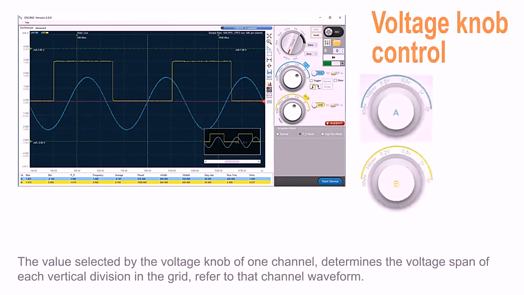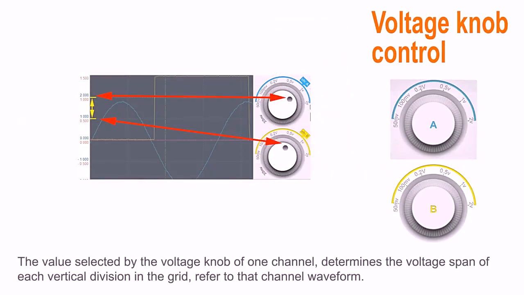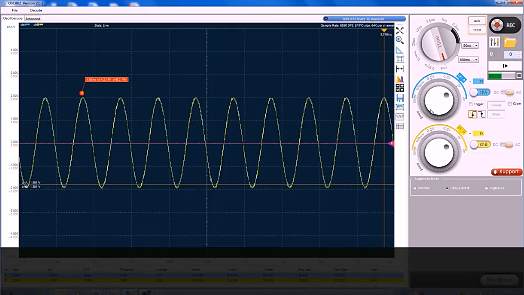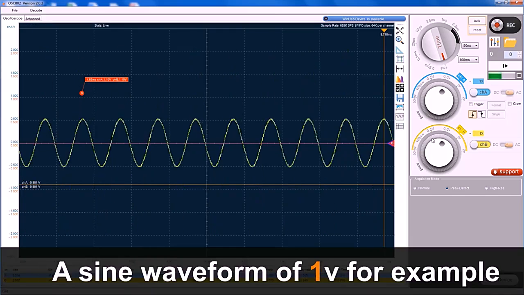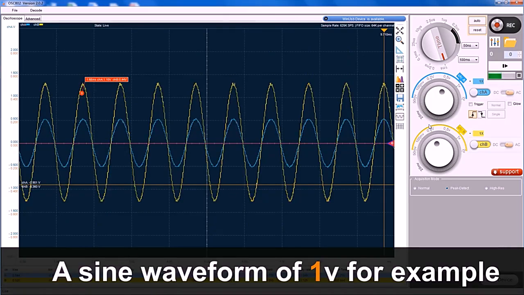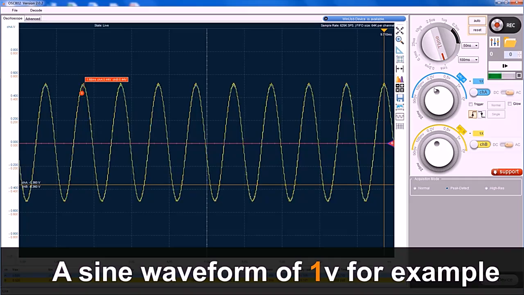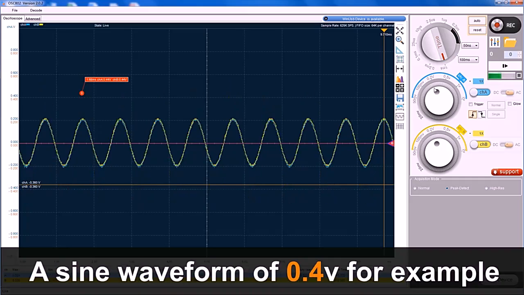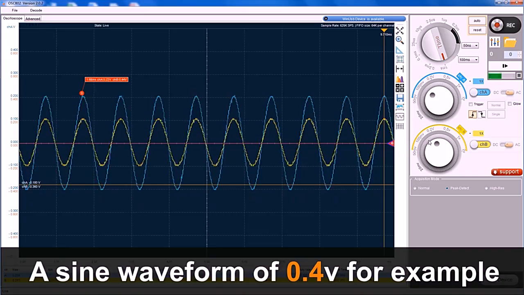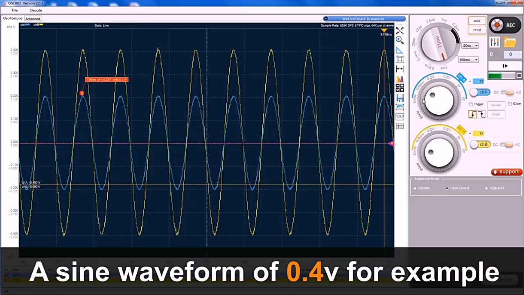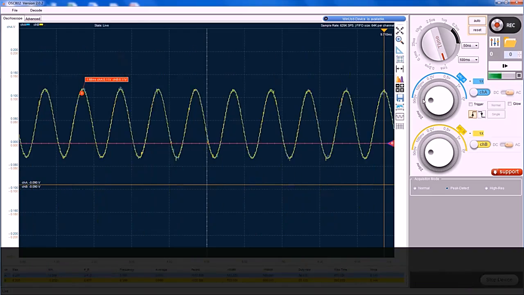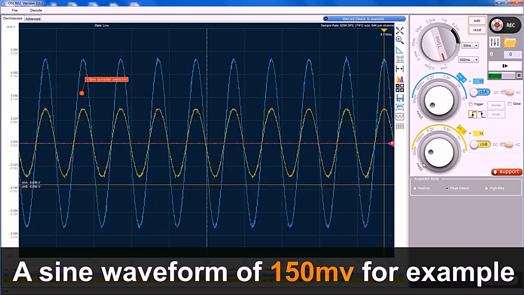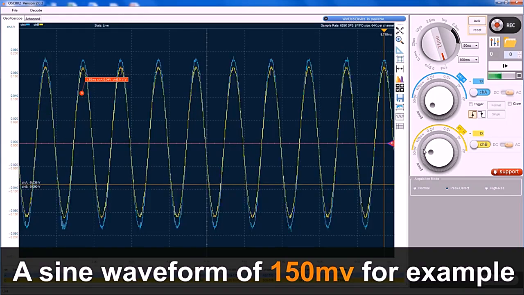About voltage knob control. Both channel A and channel B have their own voltage knobs. The value selected by the voltage knob determines the voltage span of each vertical division in the grid. Now we will see some different amplitude signals, for example, a sine waveform of 0.4 volt, for example. Now, a sine waveform of 150 millivolts, for example.